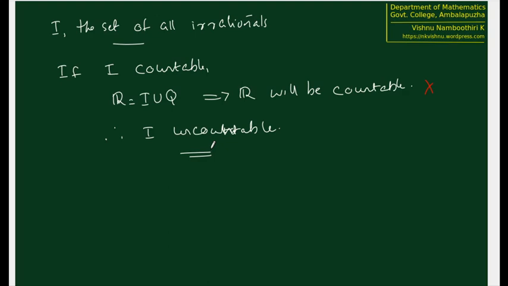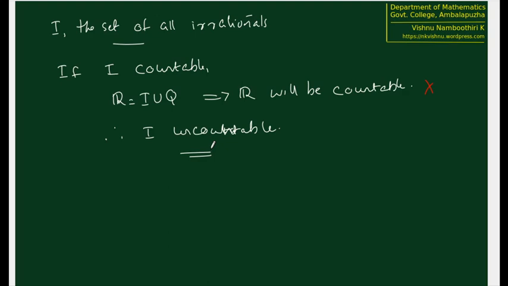Or in other words, countability is the next best thing after finiteness. It is the least infiniteness in some sense, because we have seen that the set of all real numbers is infinite, but that is not countable. So R is having a somewhat bigger infinity compared to the infinity in Q.